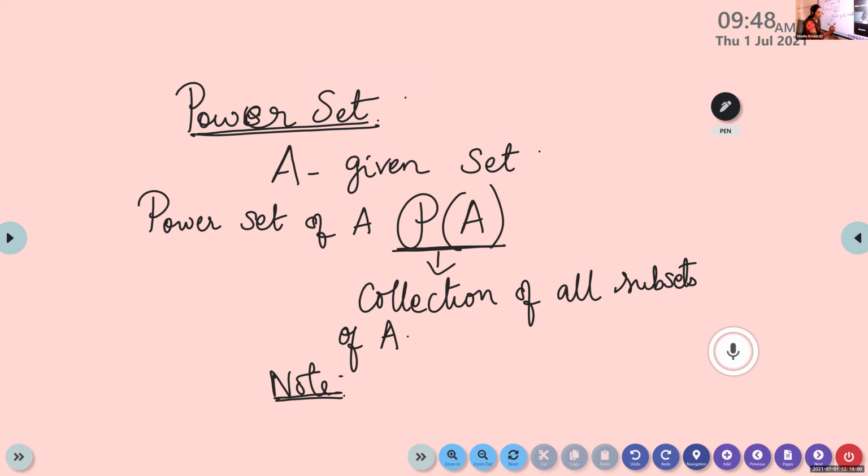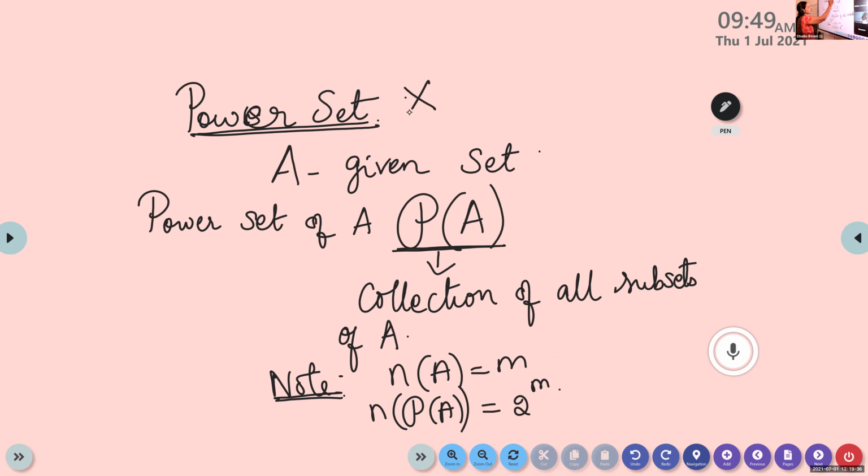If n of A is m, if the number of elements in A is m, then n of P of A, the number of elements in the power set of A, will be 2 raised to m. Write this in a box and mark it. It is an important 1 mark question. Based on this, you will get a 1 mark question. This power set is an important topic.